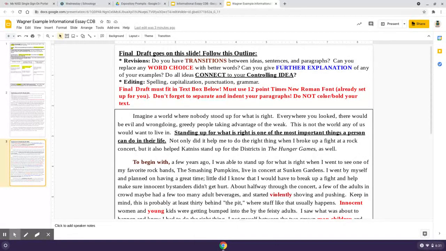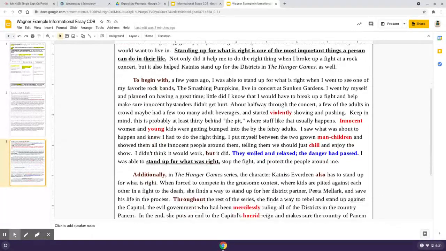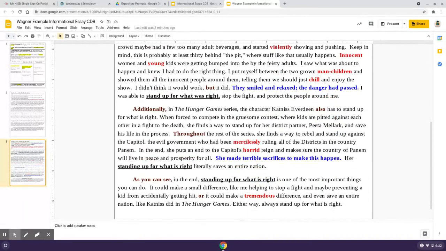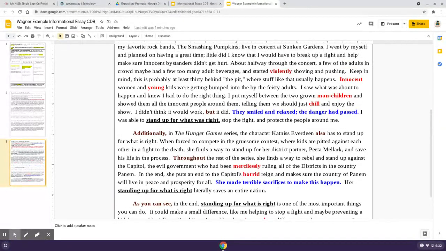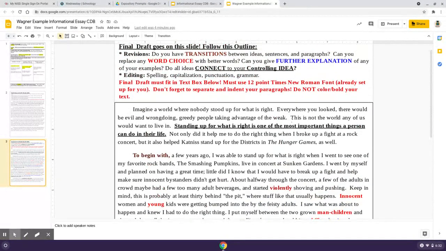You also want to see if you can add any ideas to give further explanation to your examples. At the end of this one, I felt like I didn't quite end the story about what happened at the concert. So after "I didn't think it would work, but it did," I put, "They smiled and relaxed. The danger had passed." Then that went on to my final sentence of the paragraph. Over here also, I added the sentence, "She made terrible sacrifices to make this happen." I felt I needed to get that into the paragraph to show that it was difficult for her to stand up for what is right. So you can add those ideas in to give further explanation.